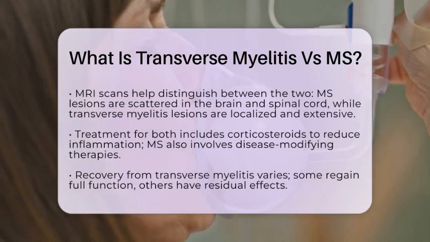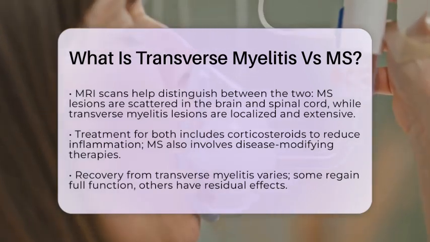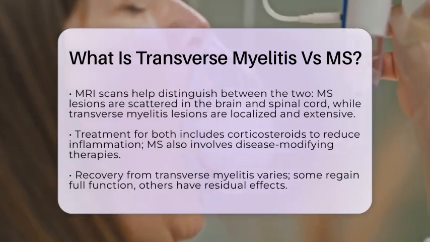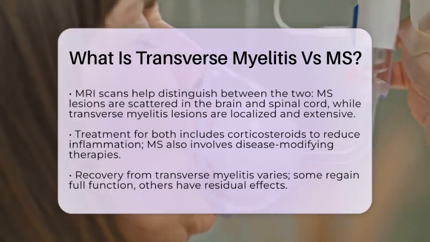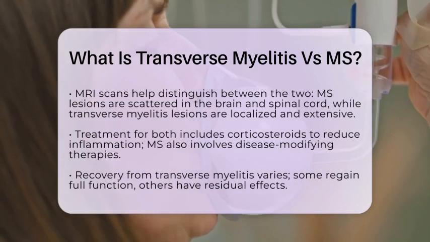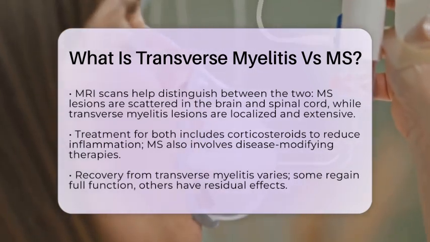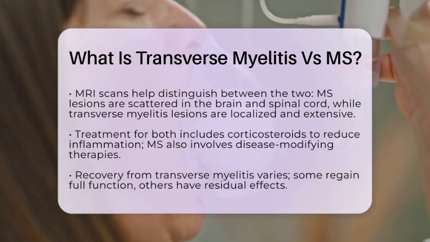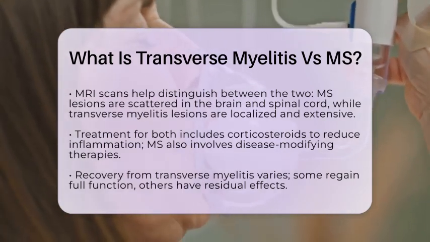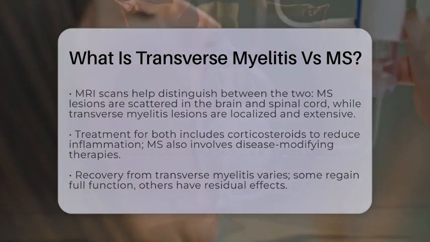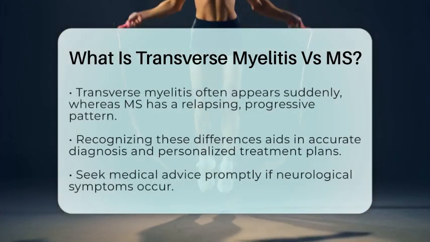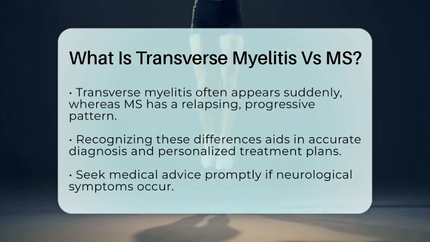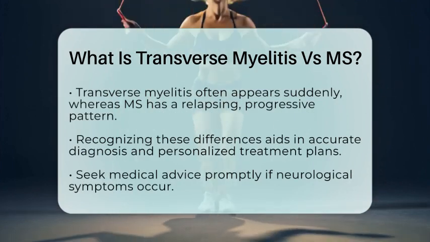MRI imaging helps doctors distinguish between the two. In transverse myelitis, lesions are usually localized and extensive in the spinal cord, while in MS, lesions tend to be smaller, scattered, and found in both the brain and spinal cord. Treatment for both conditions often involves high-dose corticosteroids to reduce inflammation. For multiple sclerosis, ongoing disease-modifying therapies are used to prevent relapses and slow progression.